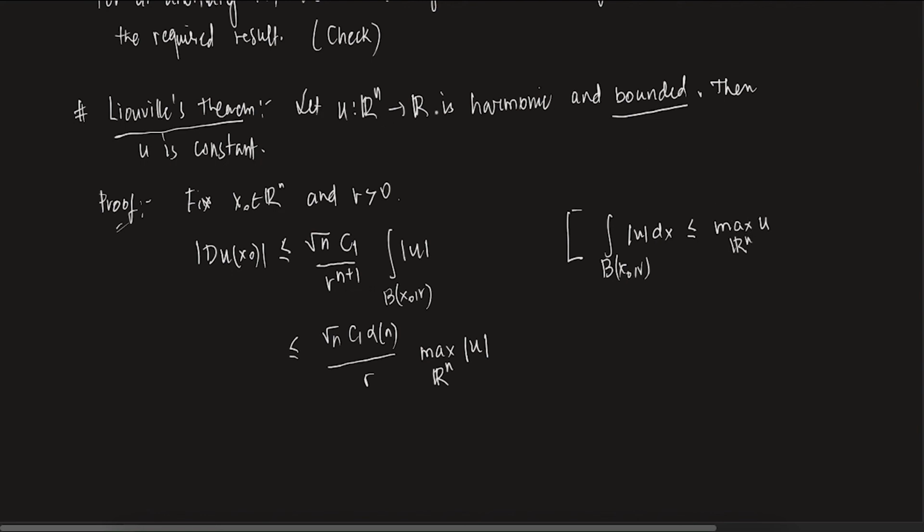Here I know that u is bounded in Rn, so I am just taking that upper bound here. And then I am left with the integral of dy over B(x naught, r). It is maximum of modulus of u over Rn.